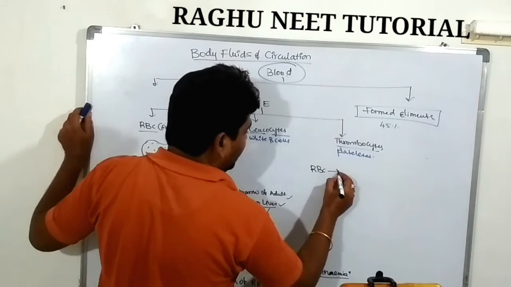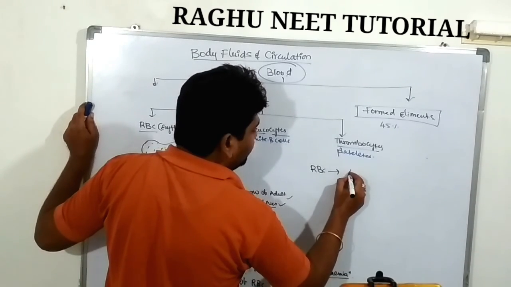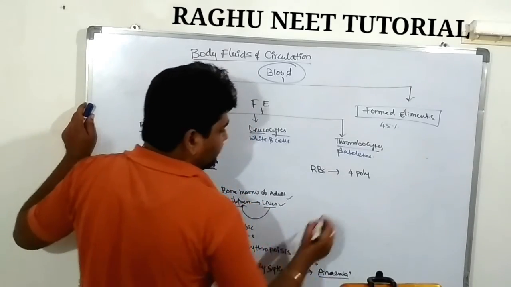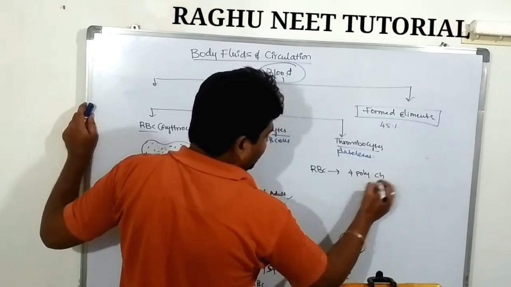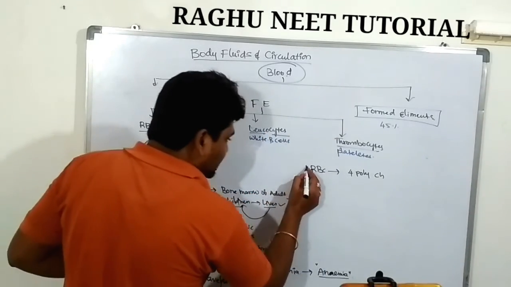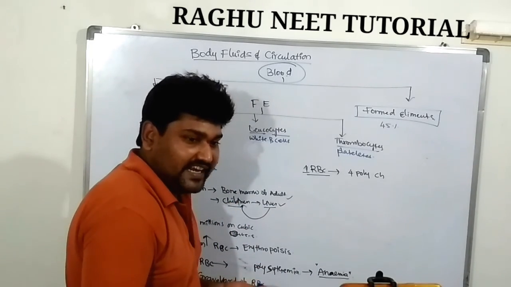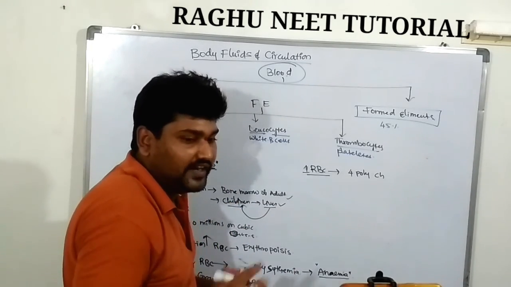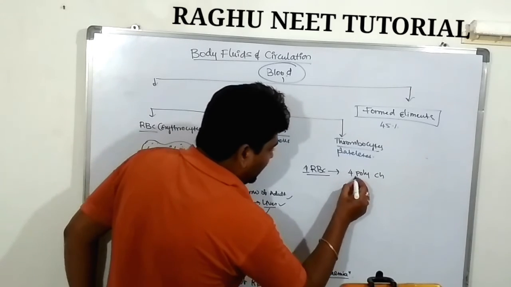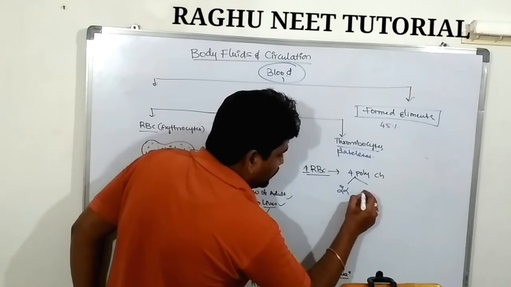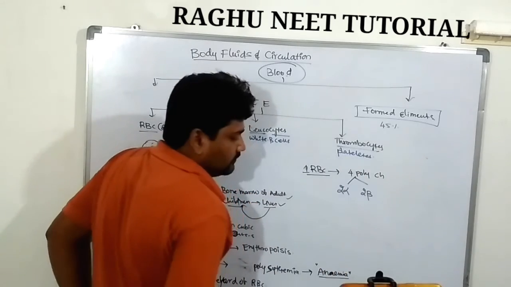One RBC contains 4 polypeptide chains. These 4 polypeptide chains are classified into 2 types: 2 alpha polypeptides and 2 beta polypeptides.